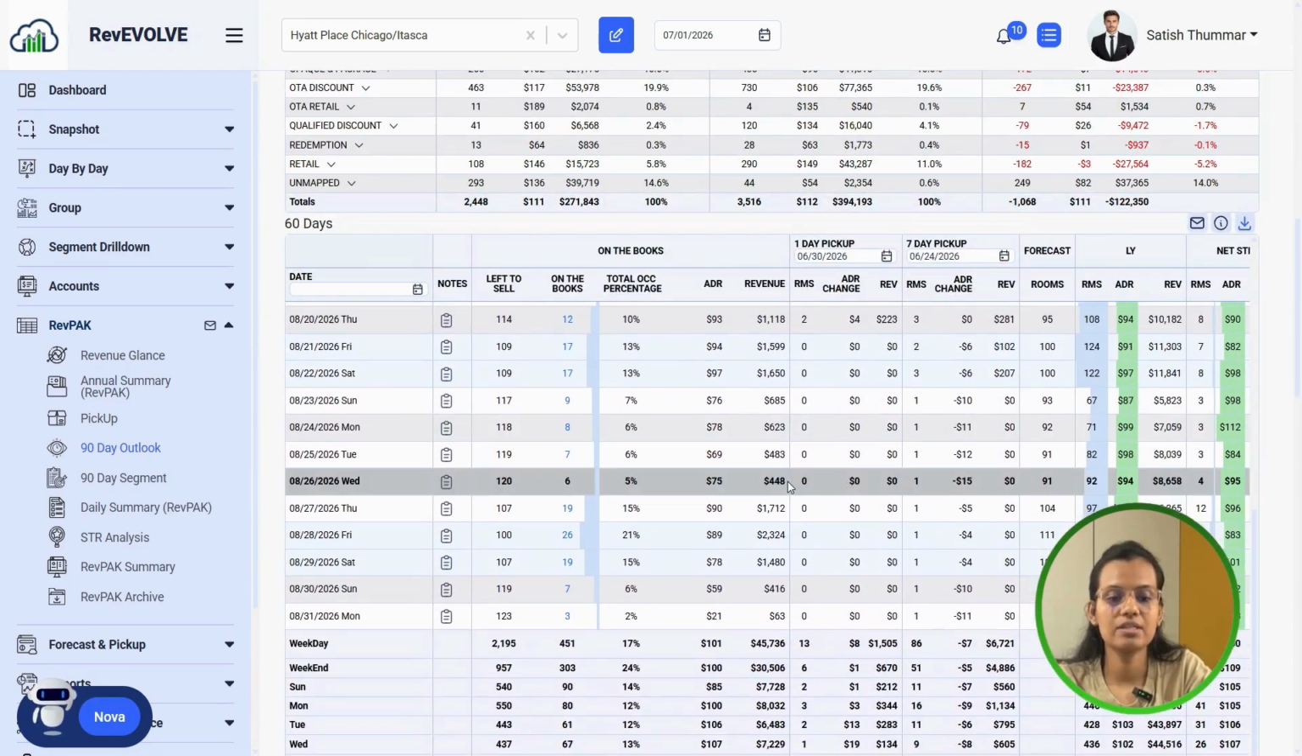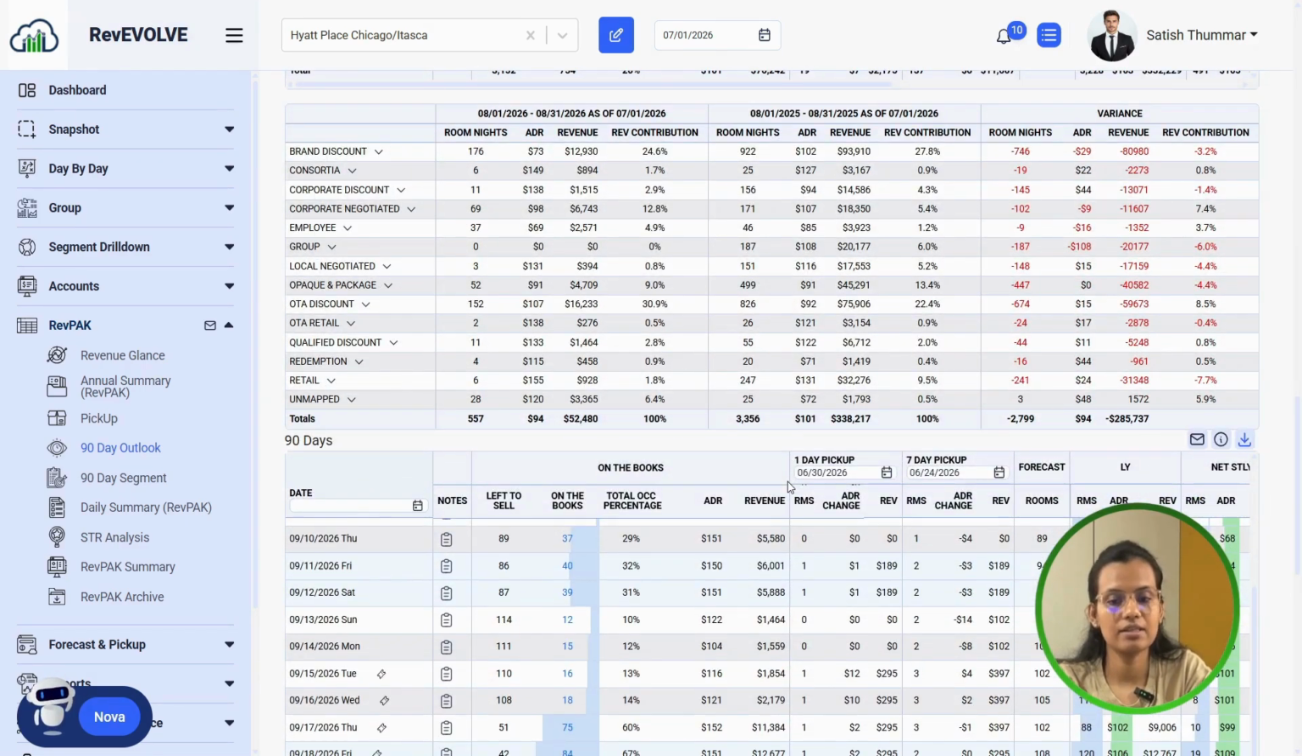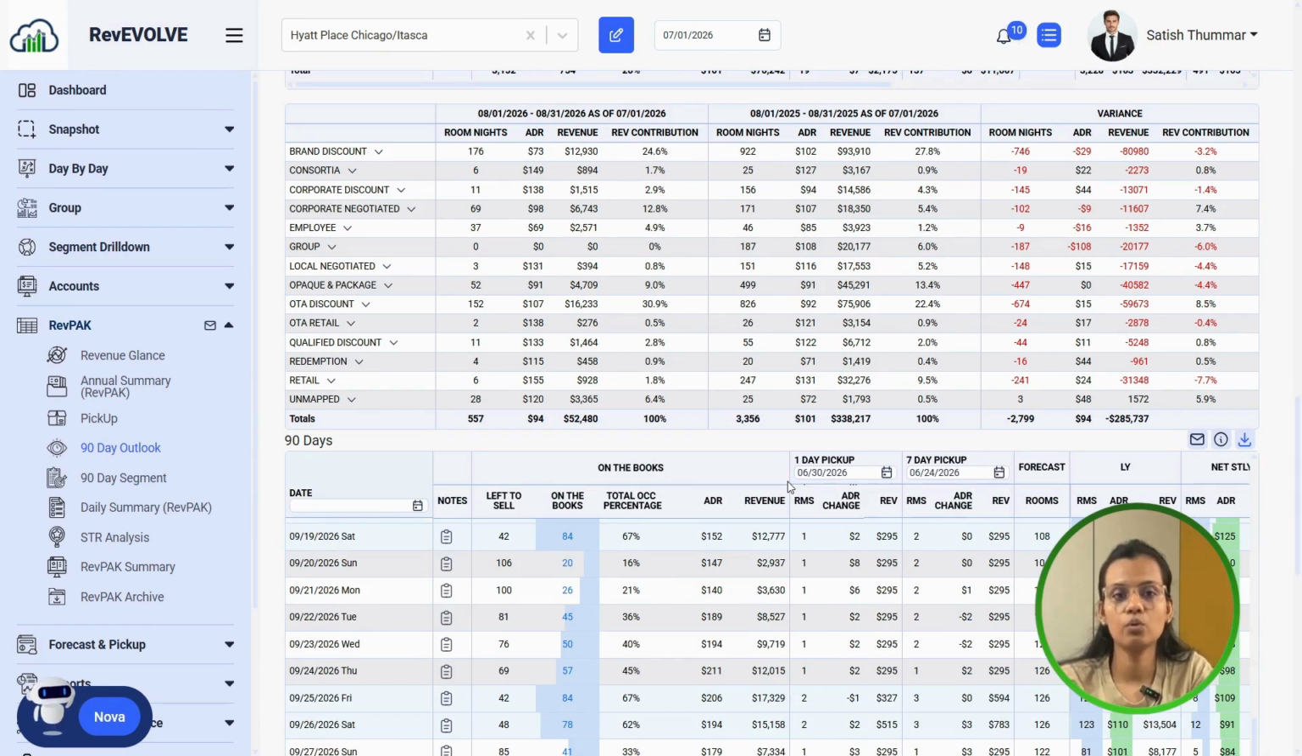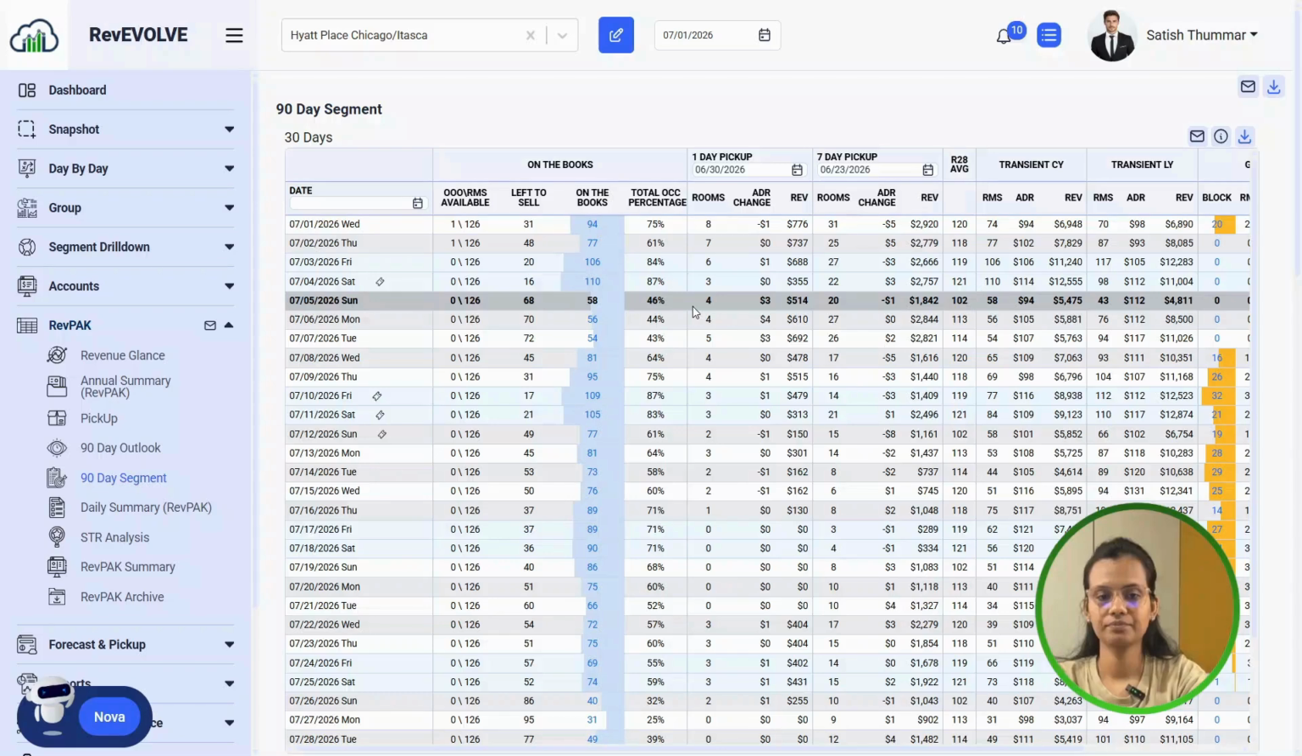Likewise, we have the 60 days and 90 days. So in one view you can get every 90-day outlook, and based on this you can take the next 90 days' decisions, right? So instead of opening different reports, everything is available in one place. So this view allows the revenue manager to anticipate demand instead of reacting after business is lost. Then we can jump to the 90 days segment.